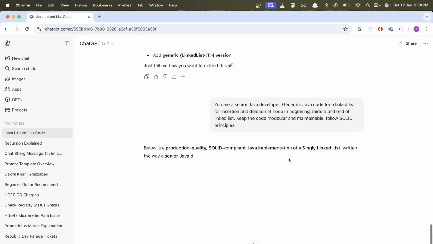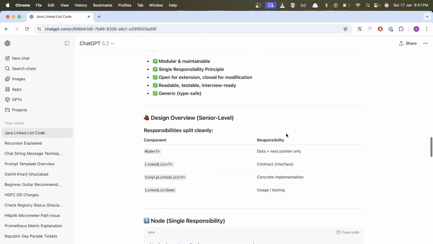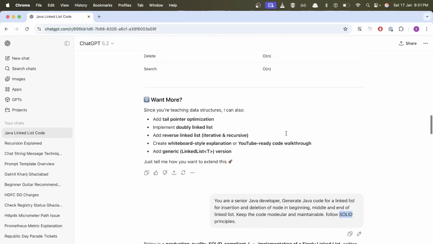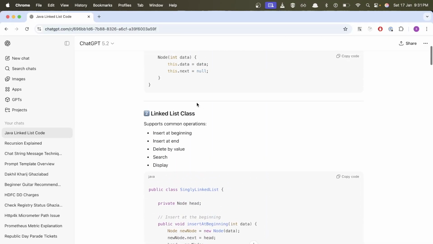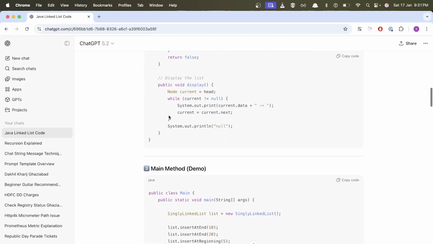So now if you see this prompt, I have provided a role where I'm asking the model to act as a Java developer, and I am asking for code for insertion and deletion in the middle, beginning, and end of the linked list. And I have also provided a few extra things, right? Like I want the code modular, like classes, maintainable, and following SOLID principles as well. So if you see now, the code is way different from before, right? Here, as you can see, it has just provided a class, a singly linked list, and a class of node, and it has written all the operations inside it: delete, search, display, and everything.